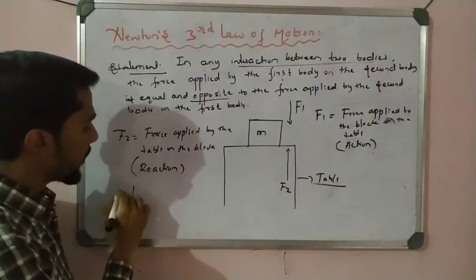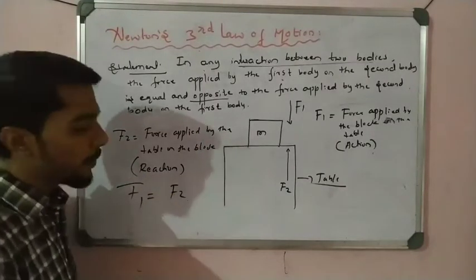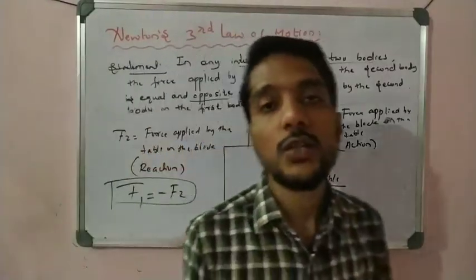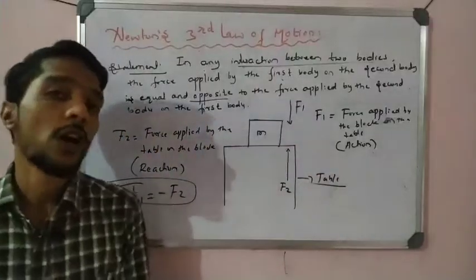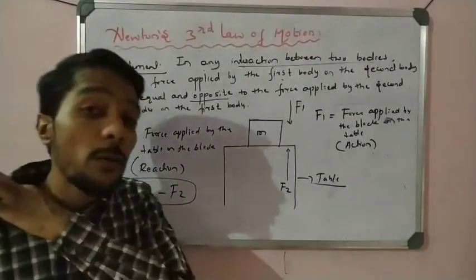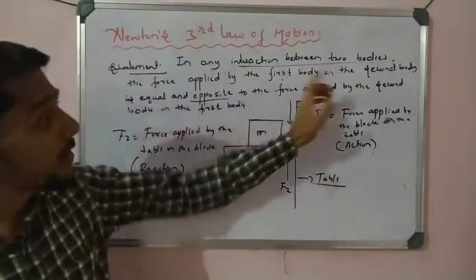Reaction. See what happened? Therefore F1 and F2 are equal in magnitude but opposite in direction. So F1 is equal to minus F2. So that is Newton's third law. So this is all about, students, how we understand Newton's third law here. This is all about the statement of Newton's third law. So I hope you understand all the discussion.